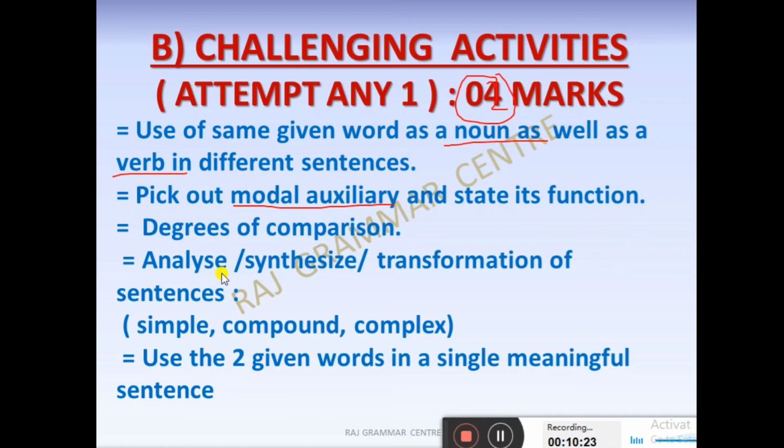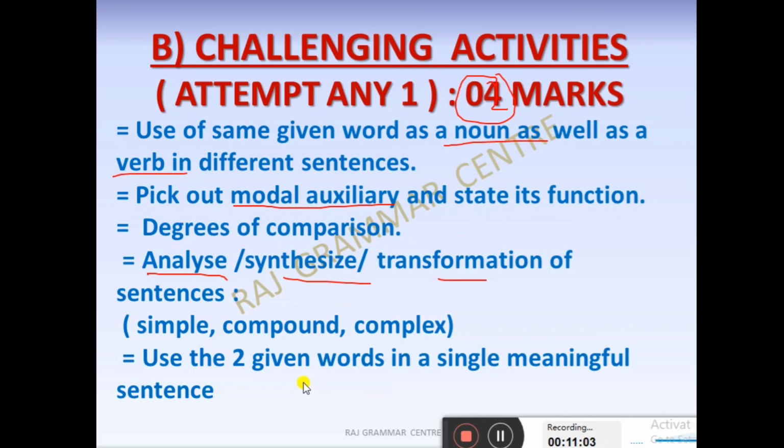Next one is analyze, synthesize, transformation of sentences. Be careful. In A1 what I said, you have to identify the sentence: affirmative, assertive, interrogative. Here you have to analyze, try to find out which type of sentence it is. And synthesize is combining. Combine, add the sentences, and transform sentences from simple to compound, compound to complex. So all three parts are there: analyzing, identifying, synthesizing, combining, adding, and lastly transformation.